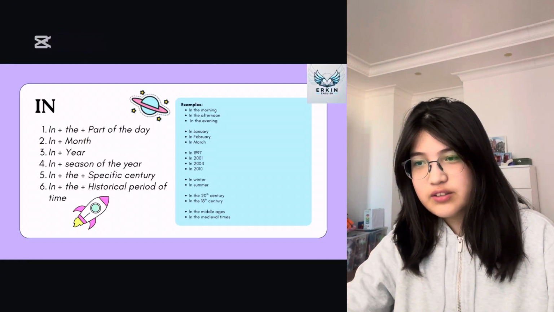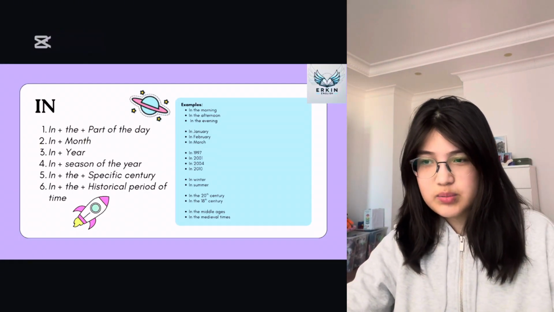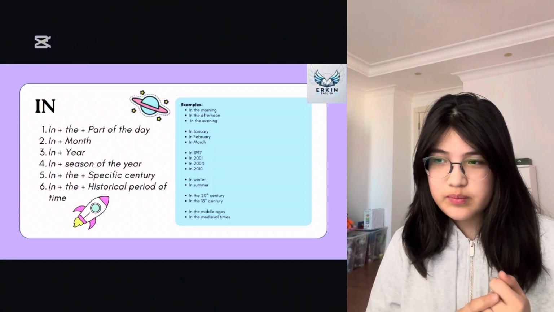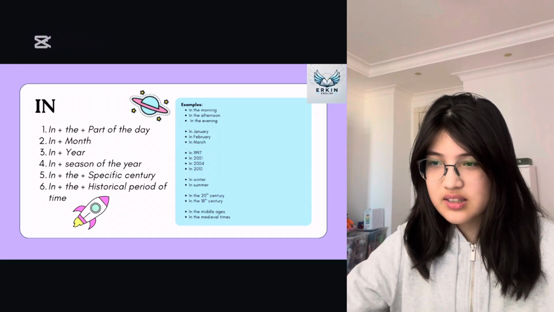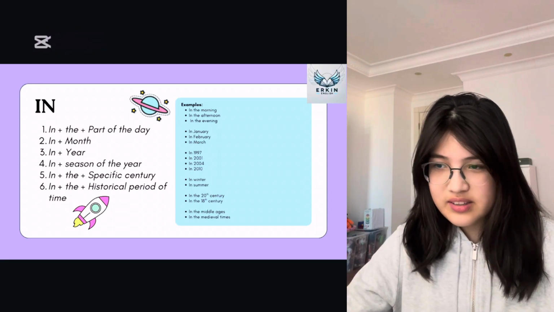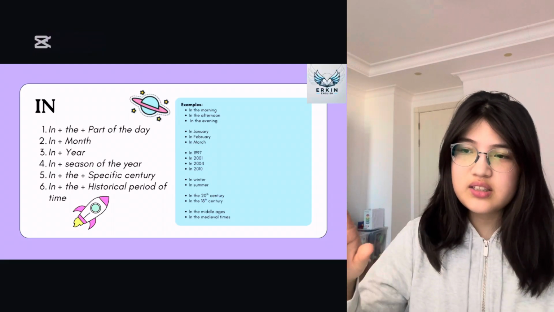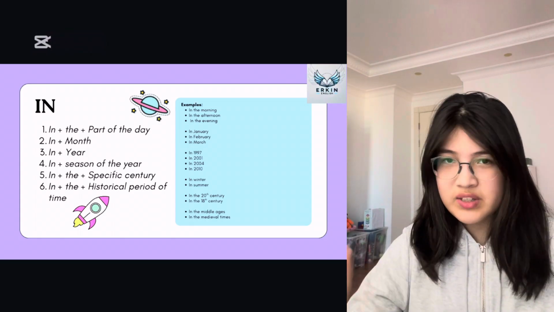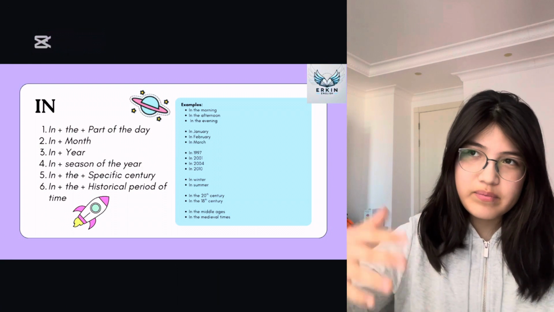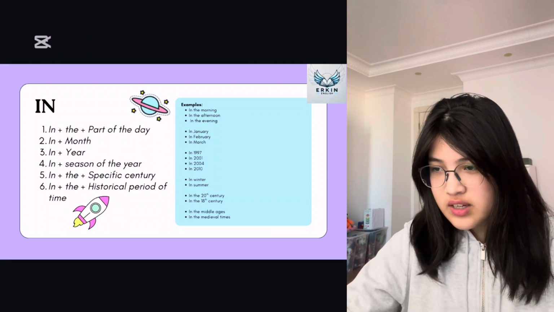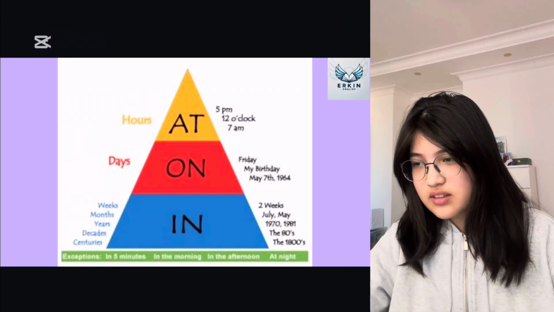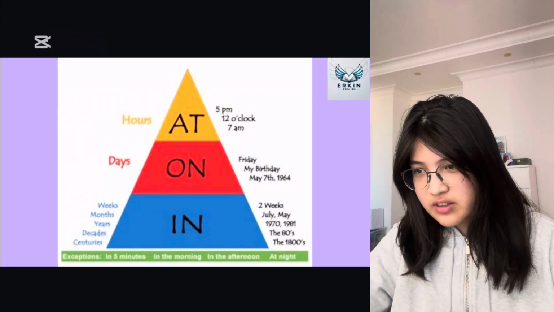Okay, so the fifth one is in plus the plus specific century. So in the 21st century, the iPad came out. Then the sixth one is in plus the plus historical period of time. So in my examples, we have in the Middle Ages, we had a couple wars, or in the modern times, we created the internet. Okay, so here we have a little pyramid where we can see at, on, and in.